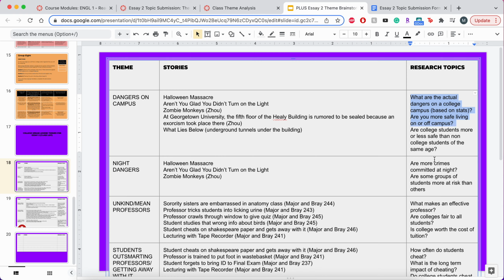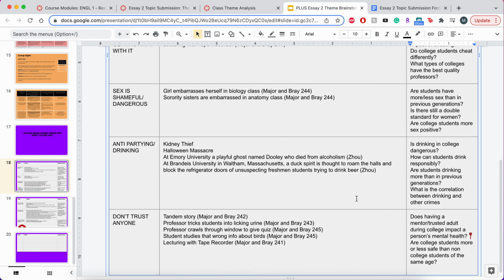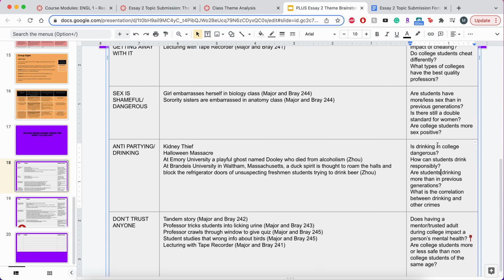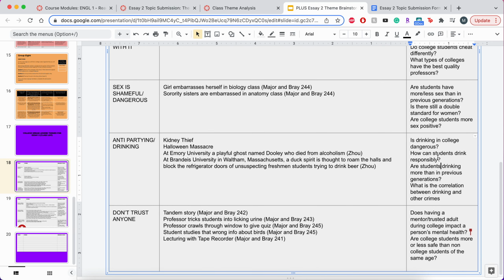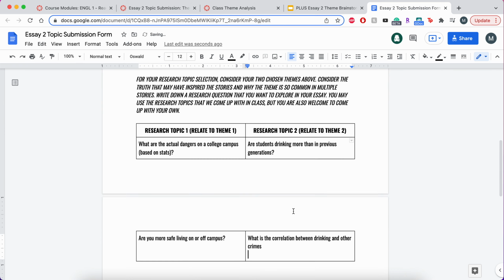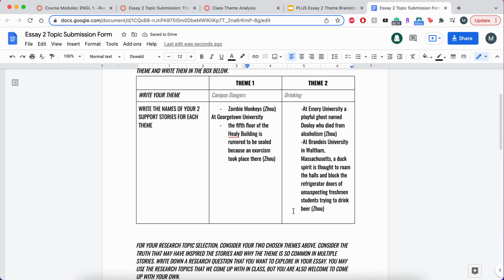If I go over here, drinking, and then there's a bunch of different drinking things as well. So is drinking college dangerous? How can students drink responsibly? Are students drinking more than previous generations? What is the correlation between drinking and other crimes? So I'm going to choose these 2 here, and I'm going to paste them. Okay, and that's it. That's all you need to do for now.